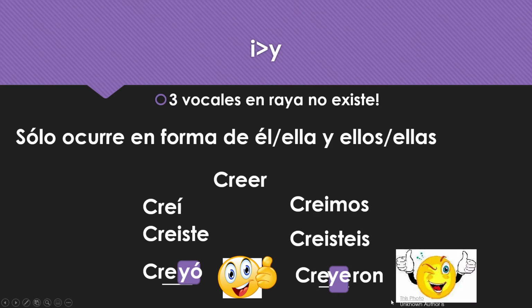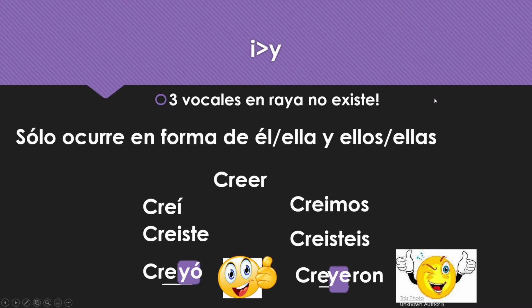Okay? No triple vowels. Remember, U is not always a vowel. Sometimes it's just there to keep the sound of a certain word, or a letter, rather. Okay? But when you see a triple vowel normally, again, it only happens in él, ella, usted, and ellos, ellas, ustedes. Getting tongue-tied here. In preterite, then you're going to change the I to a Y.